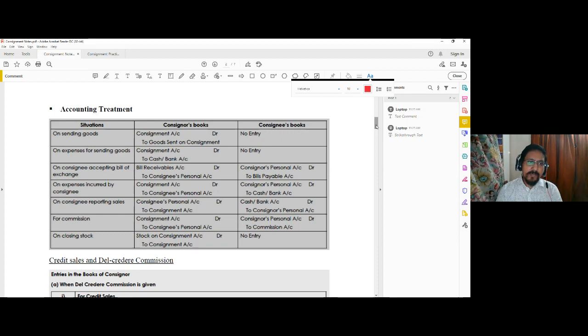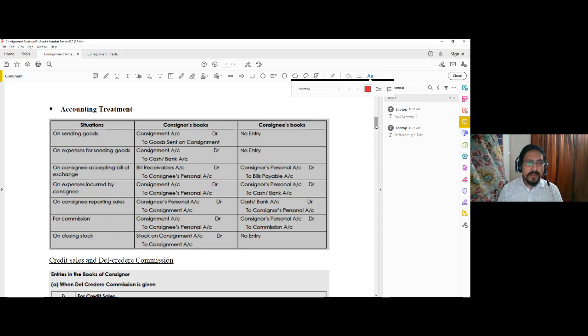Now on consignee reporting sales, the sale proceeds will be collected by the consignee and remitted to the consignor. So when goods are sold, consignee's personal account is debited and consignment is credited, because it is an income in case of consignment. In the books of consignee, since consignee is receiving the amount, the cash or bank account is debited, and consignor account is credited, because it will be remitted to the consignor later on, so consignor is credited as a creditor who will be repaid afterwards.